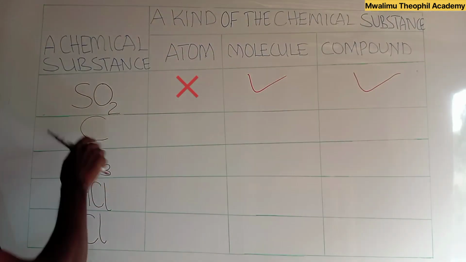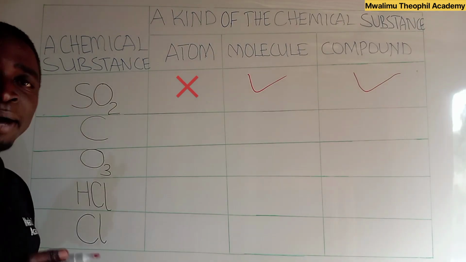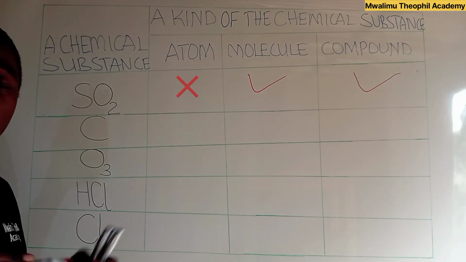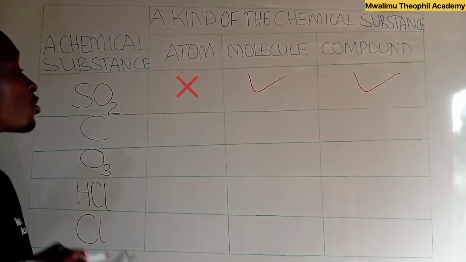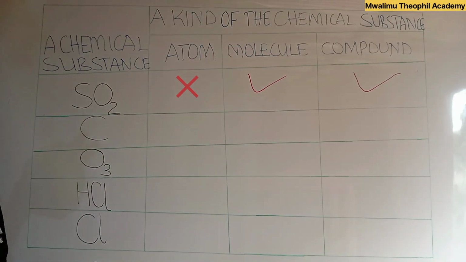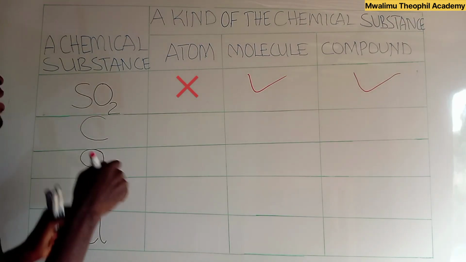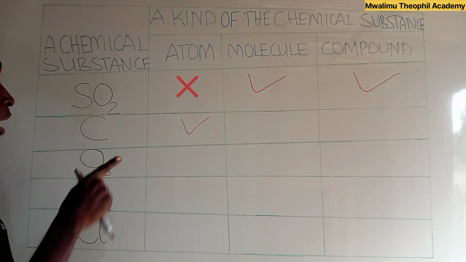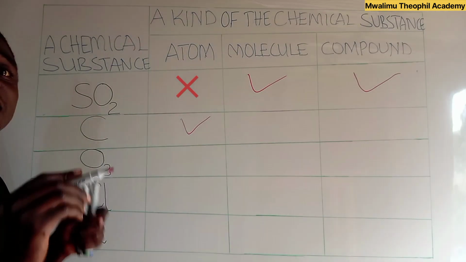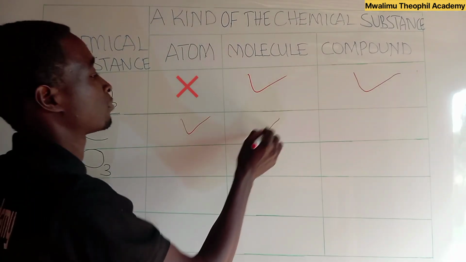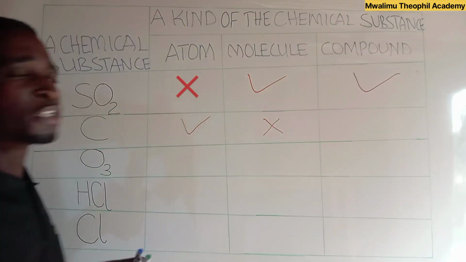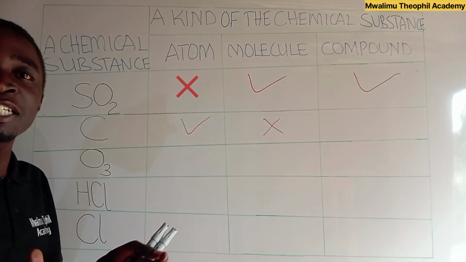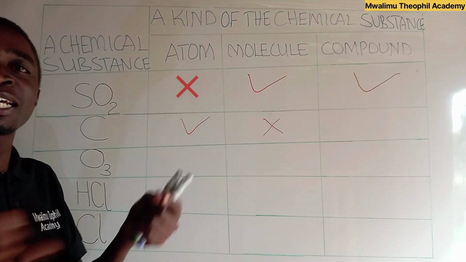Let us shift to the second substance, which is carbon. Is carbon an atom? Yes, carbon is an atom. Why? Because it carries all characteristic properties of the carbon element. So this one is an atom. Is it a molecule? No, carbon is not a molecule because it has not involved any combination. Is it a compound? No, carbon is not a compound because it has not involved the combination of more than one atom of different kind.